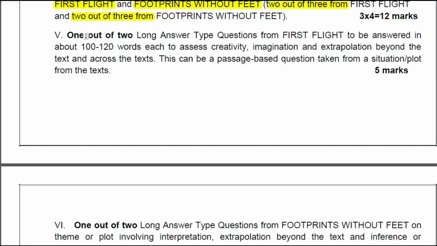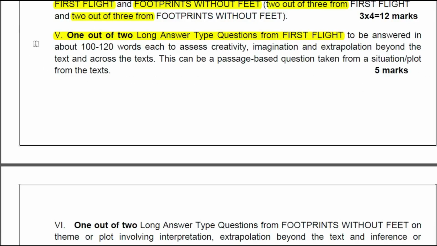Then next one, you see this fifth question. 1 out of 2 long answer type questions from First Flight to be answered in about 100 to 120 words each. Assess creativity, imagination, extrapolation beyond the text and across the text. This can be a passage based question taken from a situation and plot from the text.